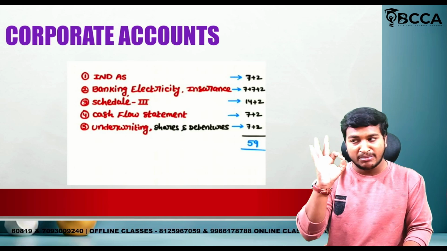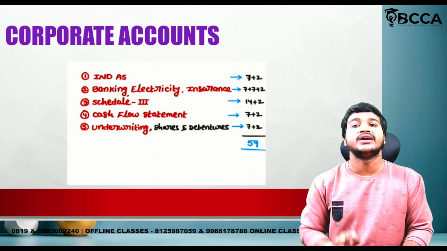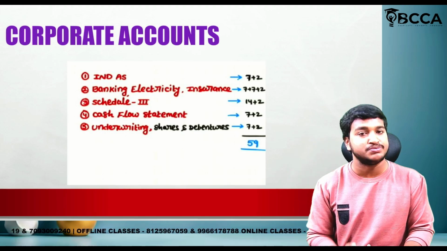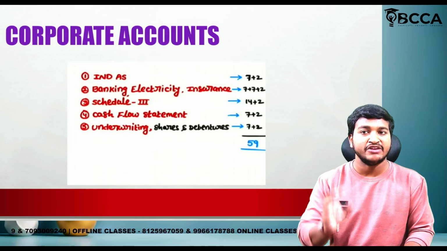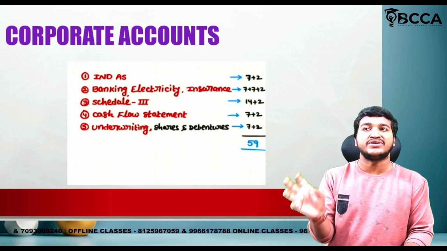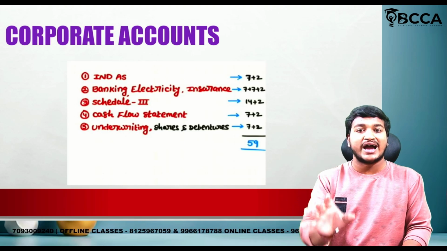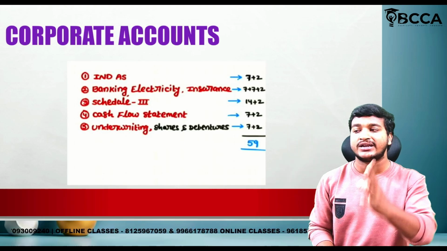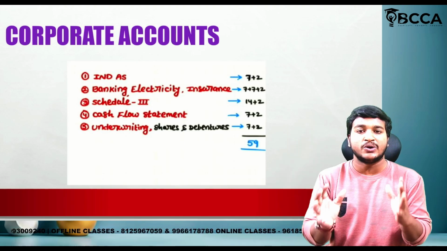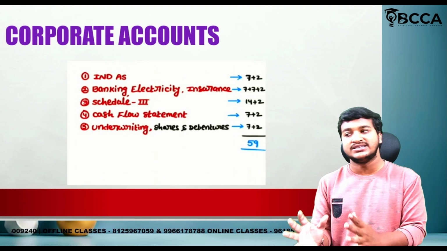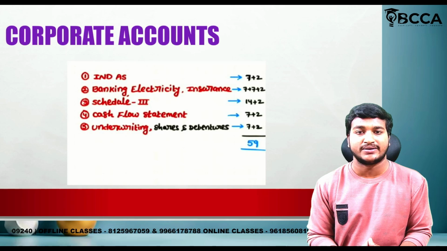Please follow the marathon for Schedule 3 on our YouTube channel. If you spend at least 15 to 20 minutes on the Schedule 3 marathon, you will definitely attempt the 14-mark question. That is my guarantee. But sorry guys, that video is in Telugu plus English mode, so Telugu students can easily understand the entire content.